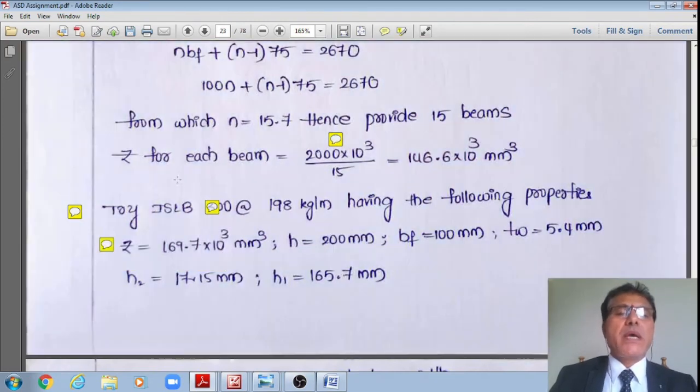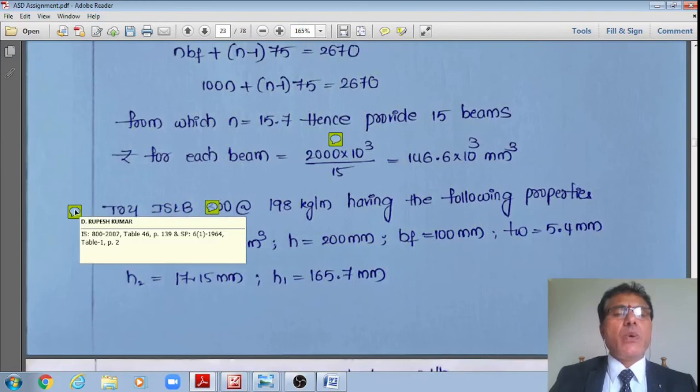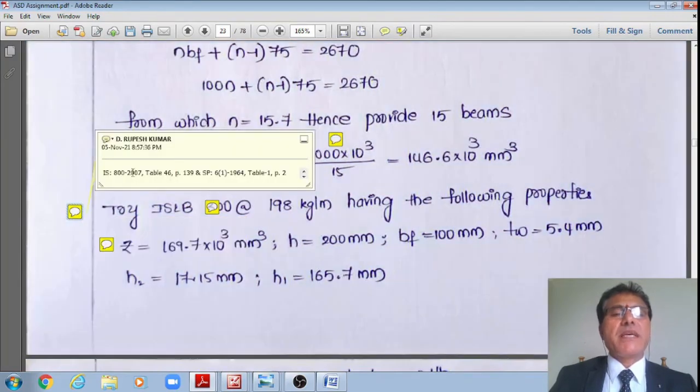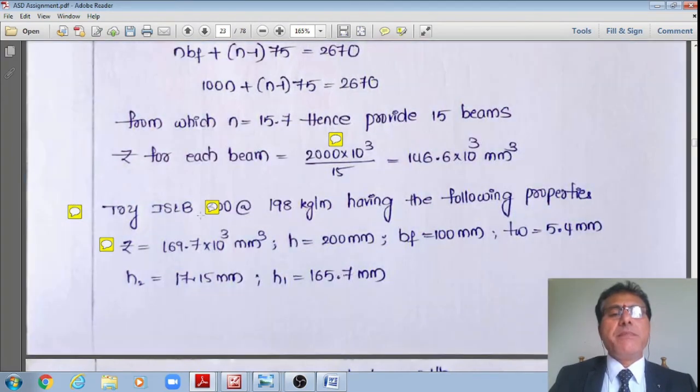Once I fix the plastic section modulus for the trial section, now I'll try with a section from IS 800:2007 table 46, page number 139, or alternatively from SP 61 page number 2, table 1. Then I'll try with ISLB 200 at a rate of 19.8 kg per meter.